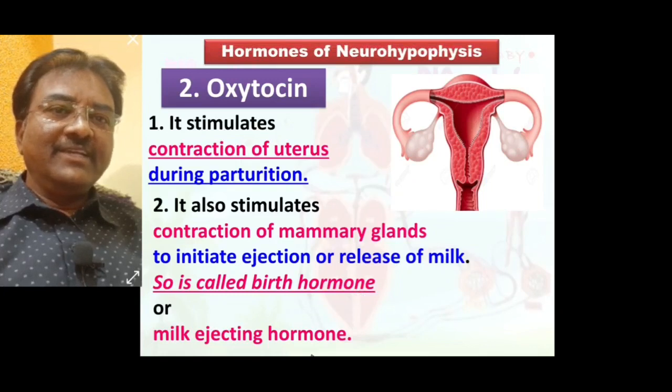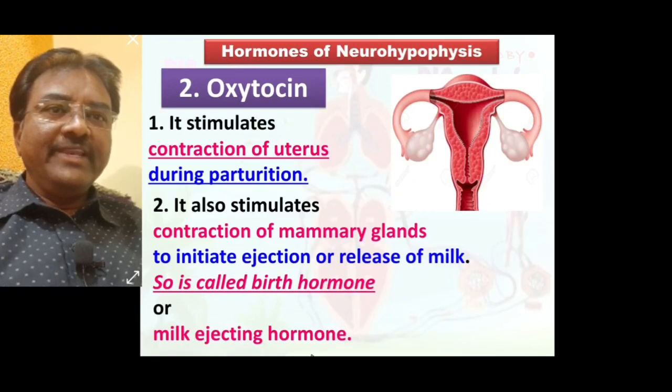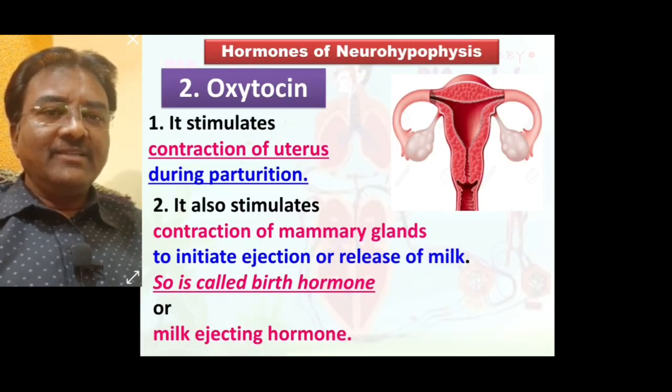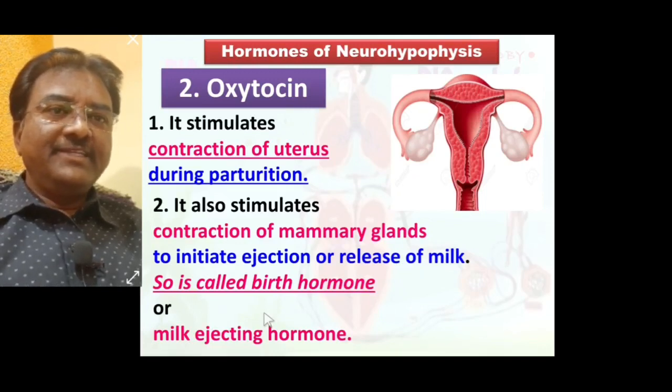Up to this we discussed in detail: hypothalamus hormones stored in the neurohypophysis lobe and released by the neurohypophysis of the pituitary gland, known as ADH and oxytocin. Both are most important for different functions. Hope that you understood everything. Neurohypophysis is one of the lobes of the pituitary gland, and its different parts and hormones we have learned.